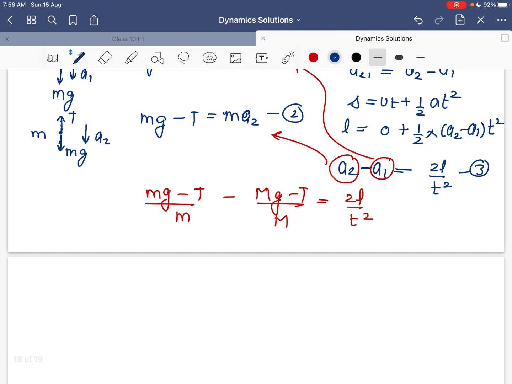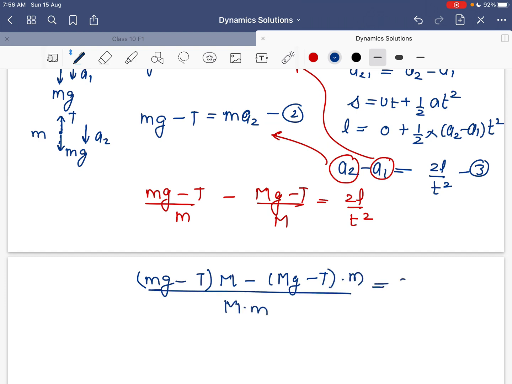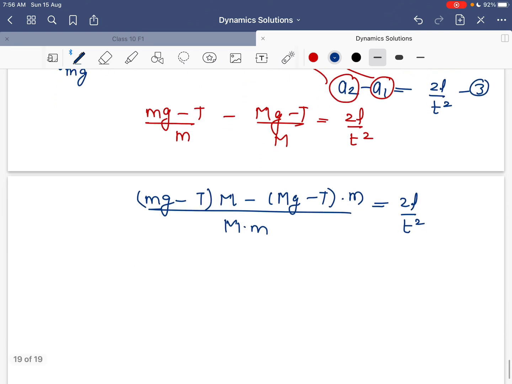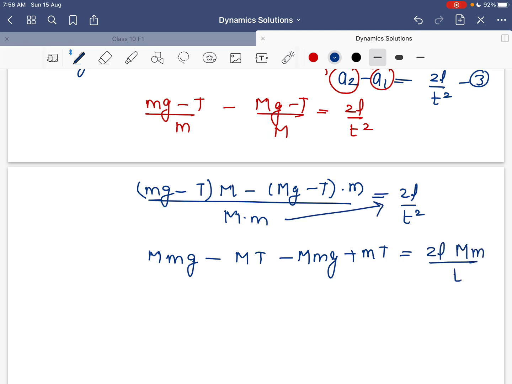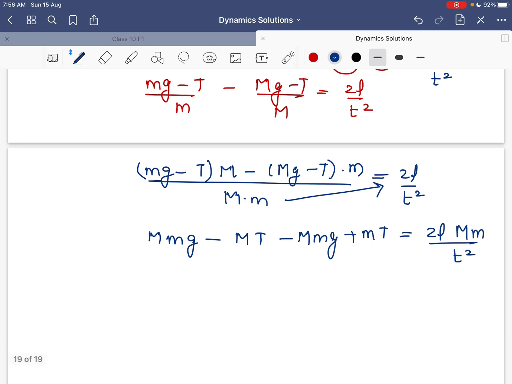Now we have to find T. T is nothing but friction. So (mg minus T) into capital M minus (Mg minus T) into small m, upon capital M into small m, is equal to 2L upon t square. Now I can say capital M small m g minus capital M into T, minus capital M small m into g plus small m into T, is equal to 2L capital M small m upon t square.